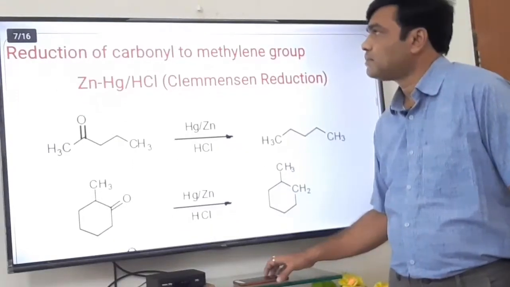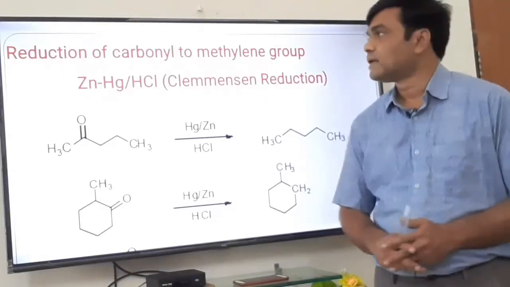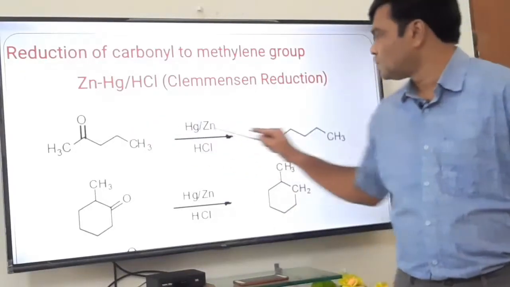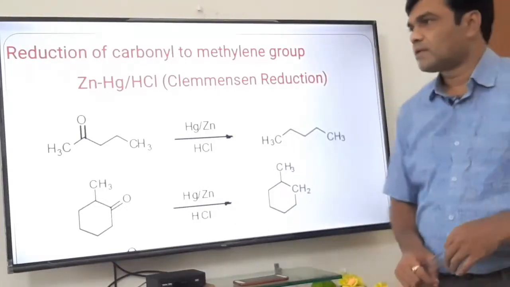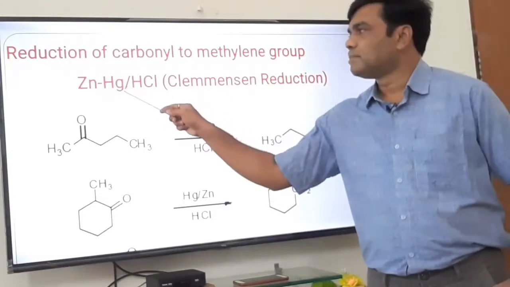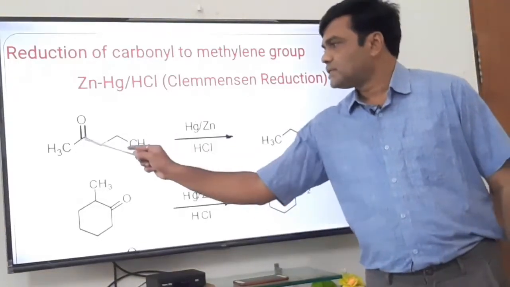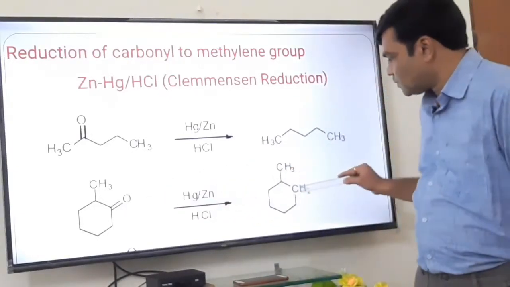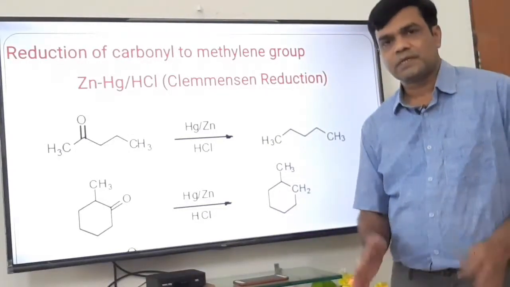Okay, now let us come to our main point for this lecture. As I told you in the first slide, we are going to discuss the reduction of carbonyl to methylene, that is C double bond O to CH2. The first reagent that we are going to discuss is the Clemmensen reduction, Clemmensen reagent. It is zinc amalgam, that is ZnHg, with hydrochloric acid. With zinc amalgam, this C double bond O is converted to CH2. We will see the mechanism in the later slides. First, let us see the applications.